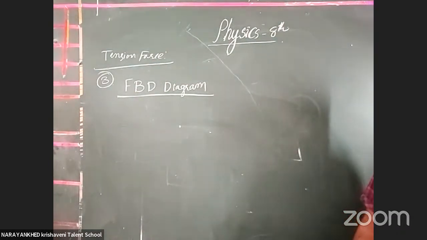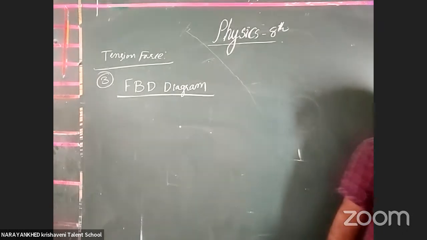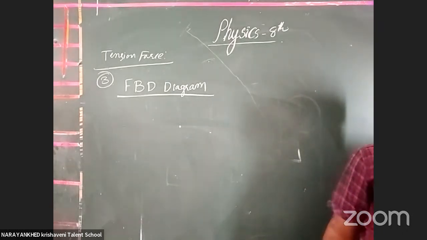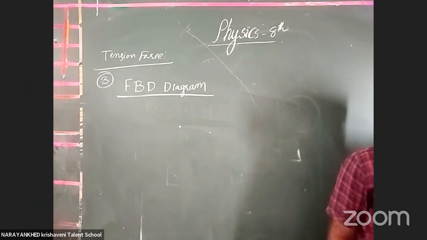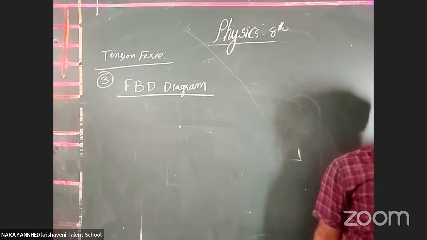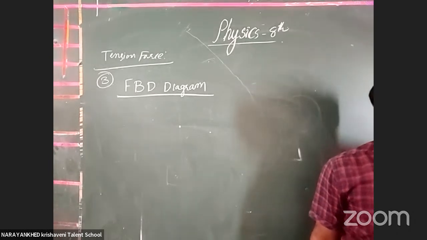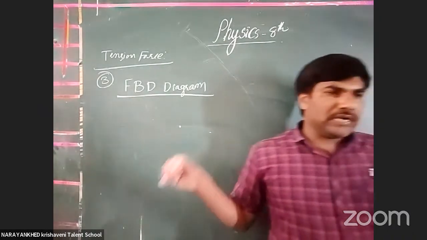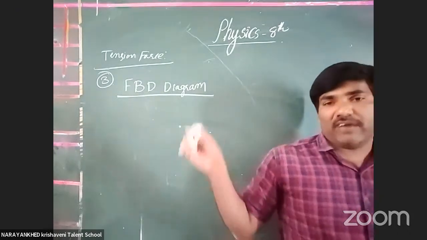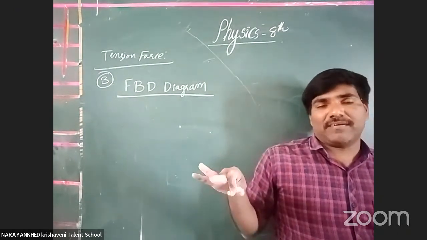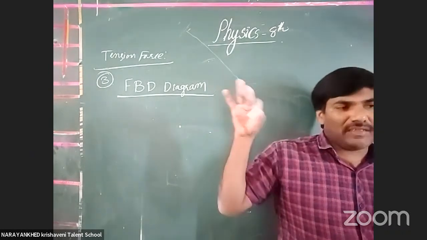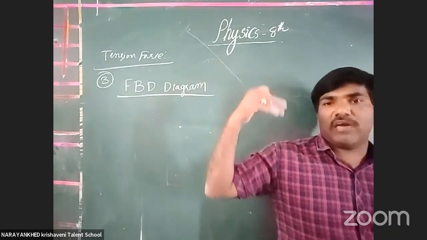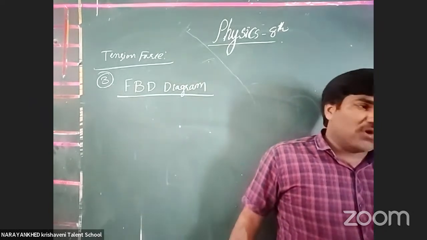The free body diagram is the diagrammatical representation of a single body or a subsystem of bodies isolated from its surroundings, showing all the forces acting on it. Clear or not? The free body diagram gives the forces acting on it, which are given by the surroundings. That isolated system is also giving forces on it.